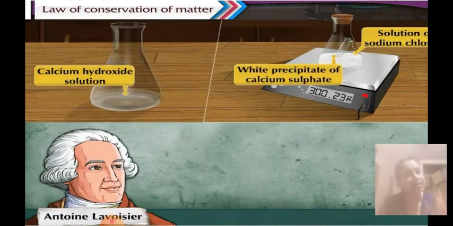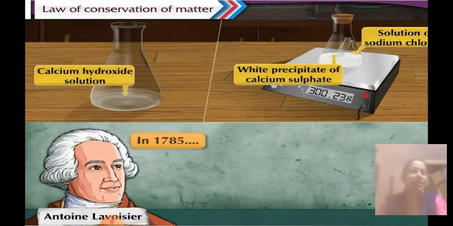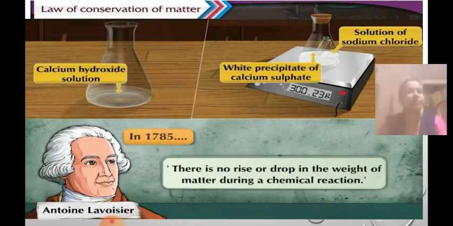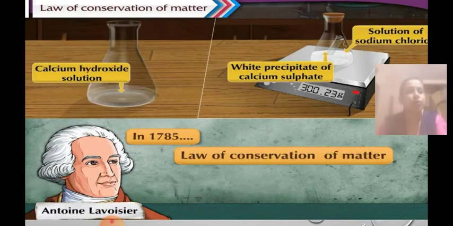So there is no change in the mass when a chemical reaction takes place. This law of conservation of matter was studied by Antoine Lavoisier, who was a French scientist, in the year 1785. According to him, from these observations, he stated that there is no rise or drop in the weight of the matter during a chemical reaction. That is why he formulated this law, called the law of conservation of matter. He was the first one to give this law, also called the law of conservation of mass.